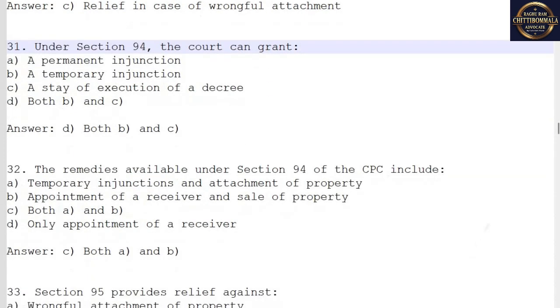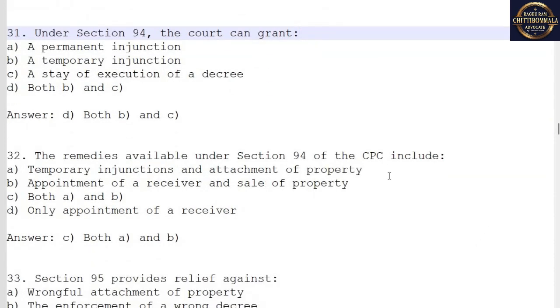31. Under Section 94, the court can grant A. A permanent injunction. B. A temporary injunction. C. A stay of execution of a decree. D. Both B and C. Answer: D. Both B and C.